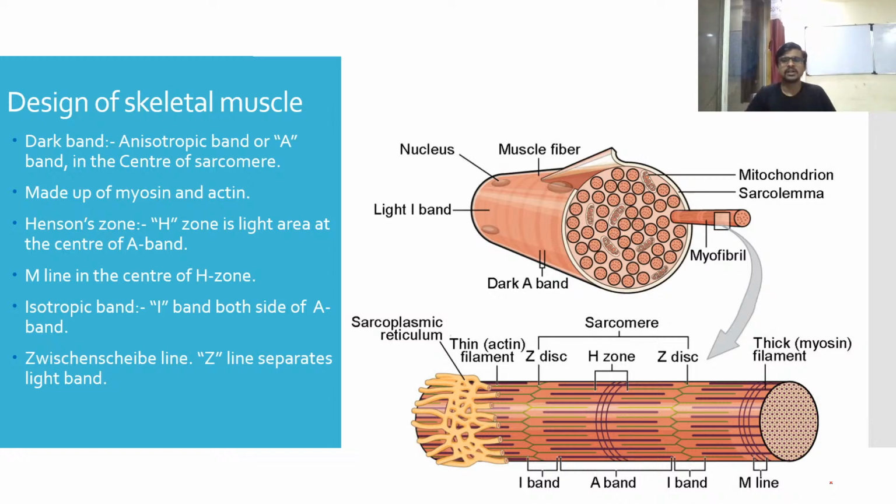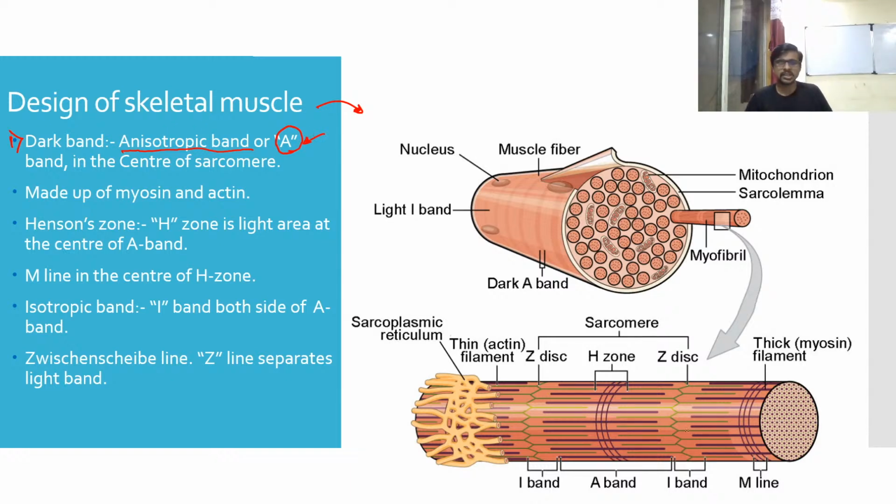Okay, so let's see a design of skeletal muscle. This design is very beautiful. You can see this is arranged like a bundle, and this bundle can slide on each other. So these bands are there. Let's see the first band I am writing here, the dark band. It is also called the A band. Why A? Because it is the anisotropic band, and that's why the letter A is also used for this dark band.